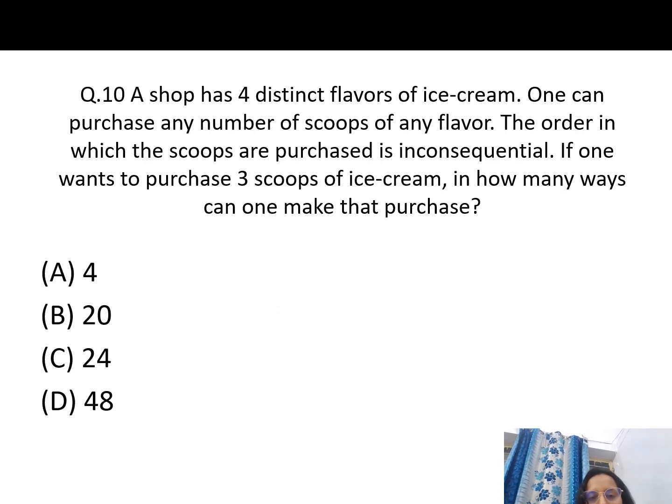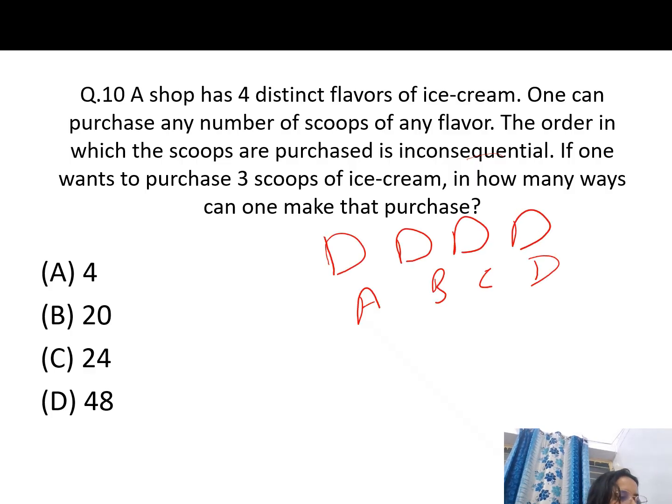A shop has 4 distinct flavors of ice cream, and one can purchase any number of scoops of any flavor. The order in which the scoops are purchased is inconsequential.